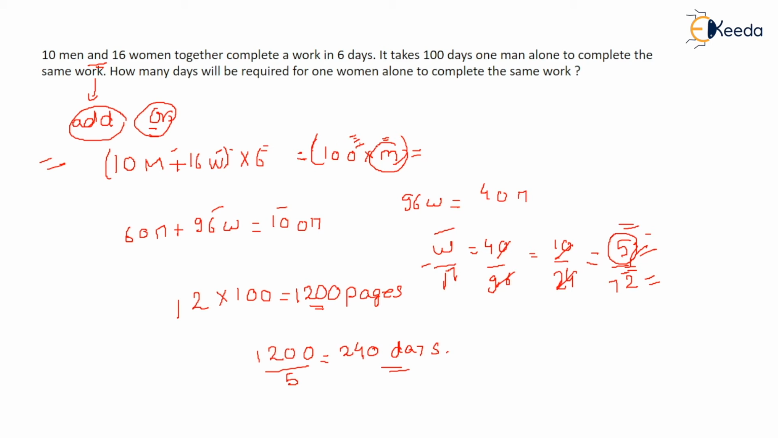So 100 into m. Men can write 12 pages in one day, right? We calculated here. Men can write 12 pages in one day. For 100 days he worked. So how many pages did he write? 1200 pages he wrote. And a female can write 5 pages in one day. So how many days will she take? 1200 divided by 5. Your answer will come.